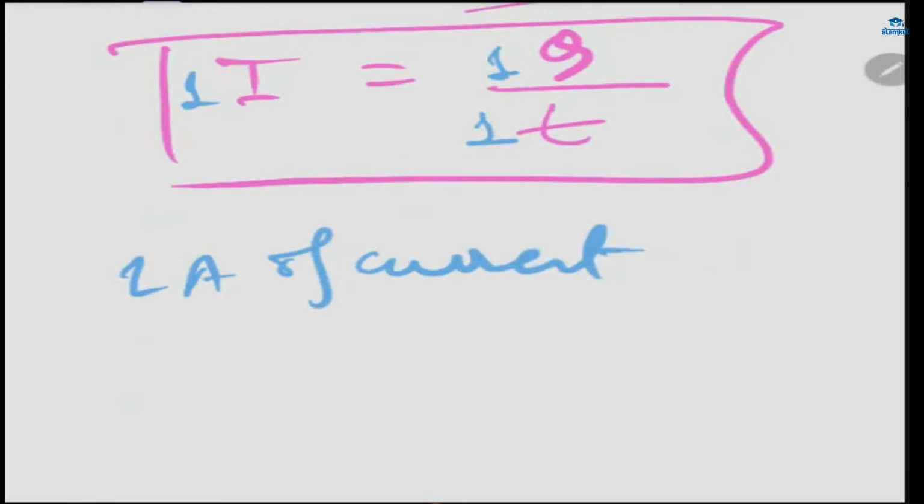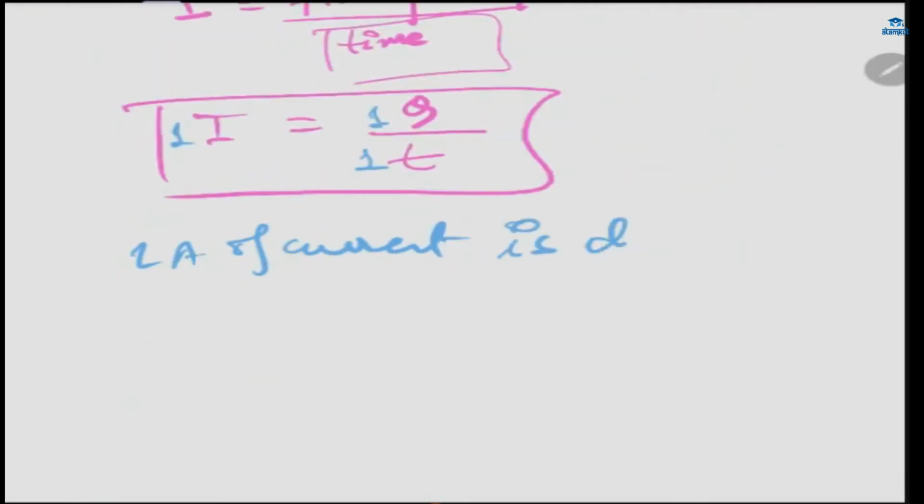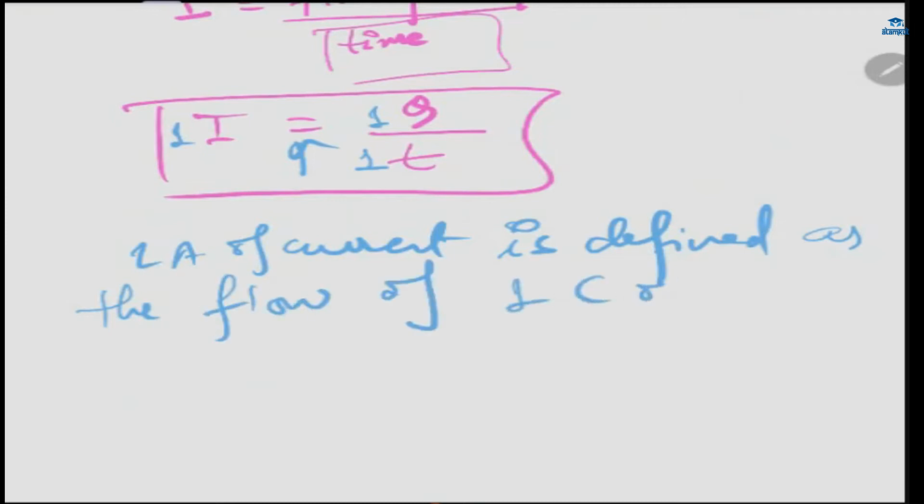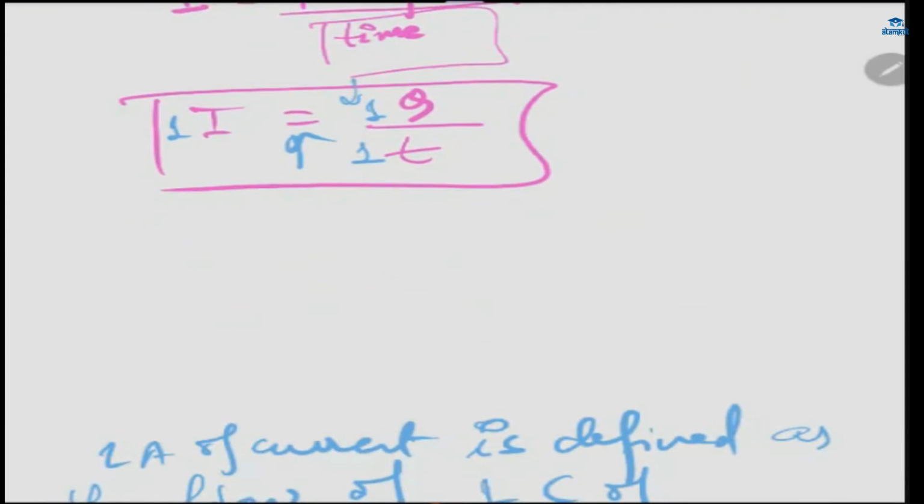1 ampere of current is defined as the flow of 1 coulomb of charge, because here it's 1, right? Wait, one more thing I have to write here.